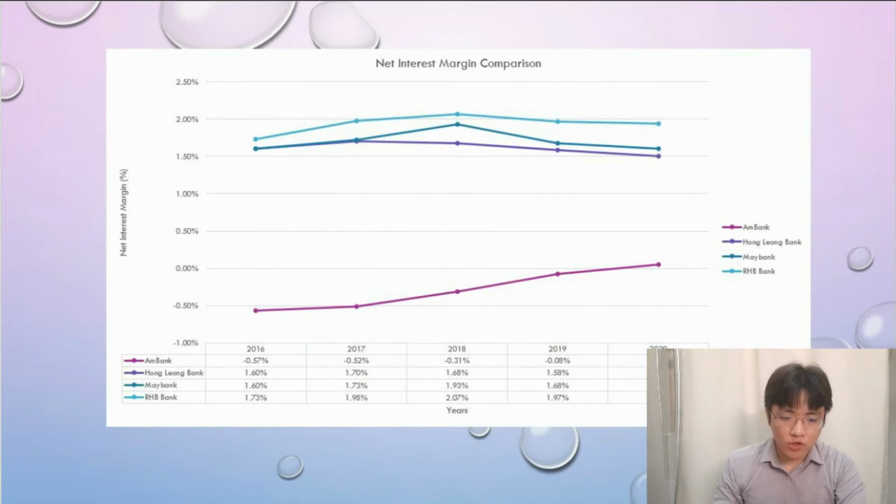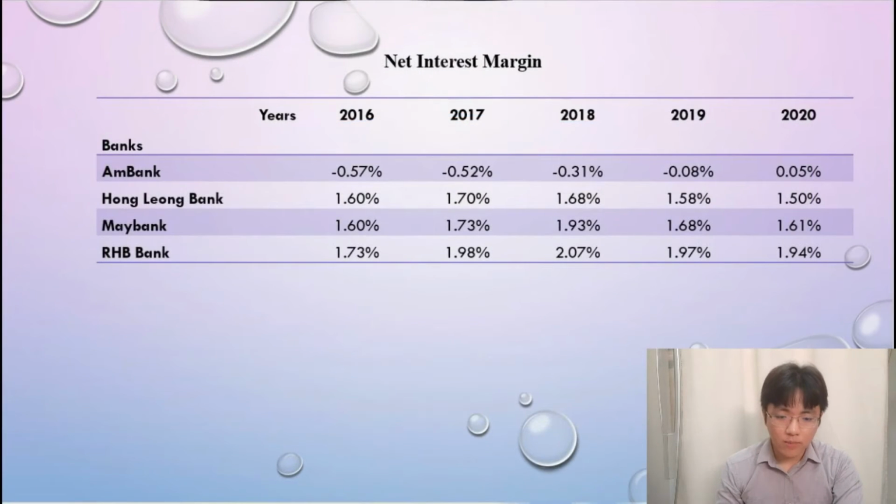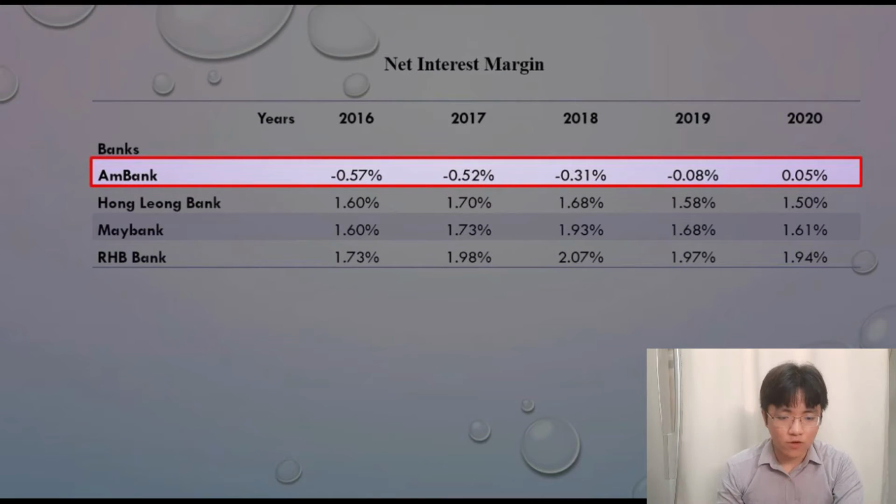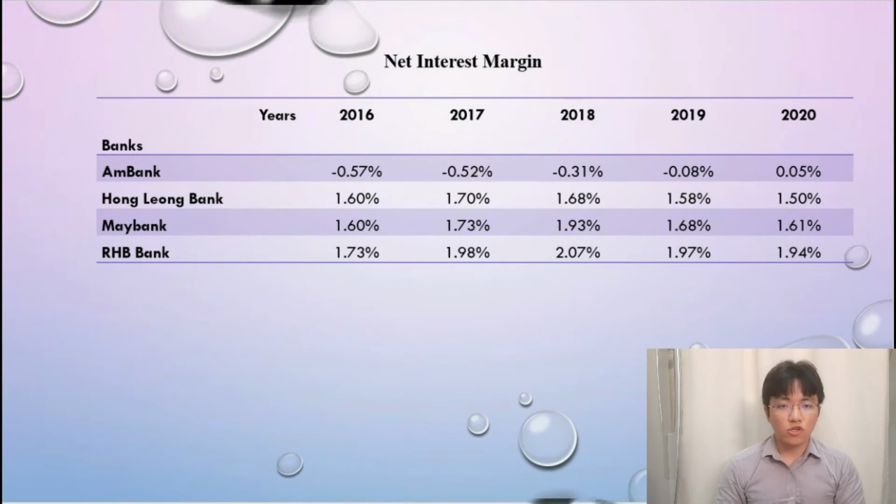This figure shows the pie chart and the data of net interest margin of the 4 different commercial banks. Based on the data above, mBank was extremely poor in managing interest expenses proportional to interest income for the first 4 years of research. Although mBank effortlessly improved their net interest margin ratio, their performance was nowhere in comparison to the other 3 commercial banks.